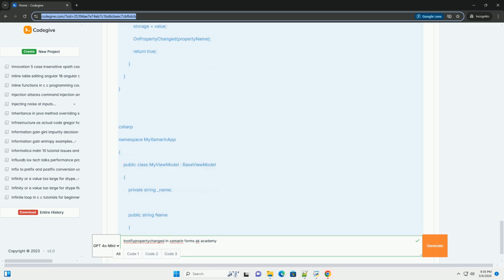Important: remember to dispose of the subscription when the view model is no longer needed to prevent memory leaks. 8. Code examples, building a simple app.